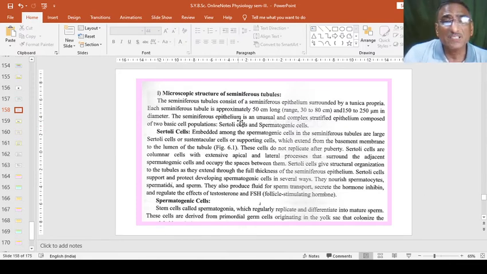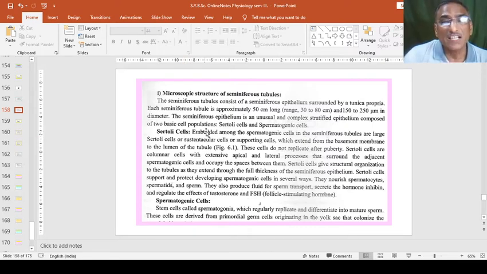The seminiferous epithelium is an unusual and complex stratified epithelium composed of two basic cell populations, that is Sertoli cells, supporting cells, and spermatogenic cells, sperm producing cells. So first of all, we will see what the Sertoli cells are.